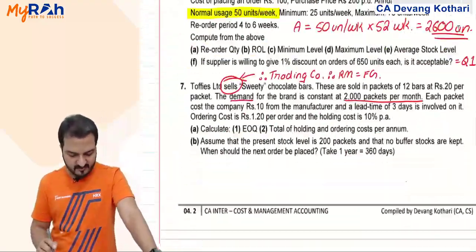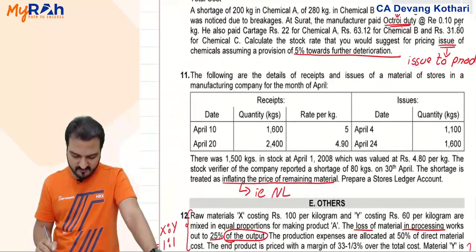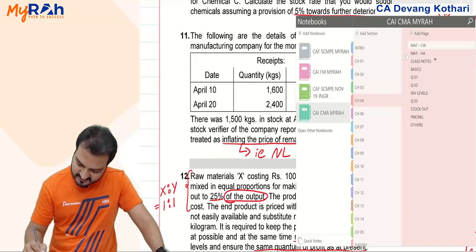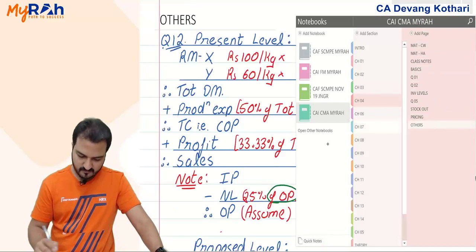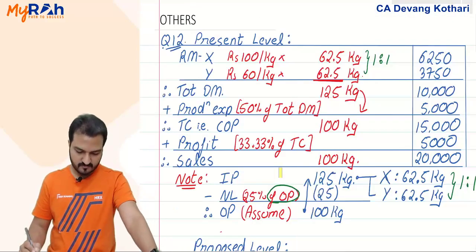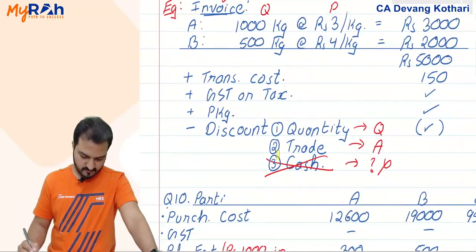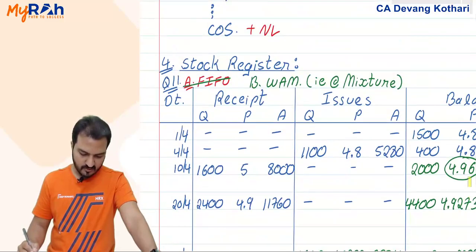I'll remind you, we had done that in materials chapter, and in my book it must have been question number 11, this one. Yes, and the stock register that we had done would look like this.